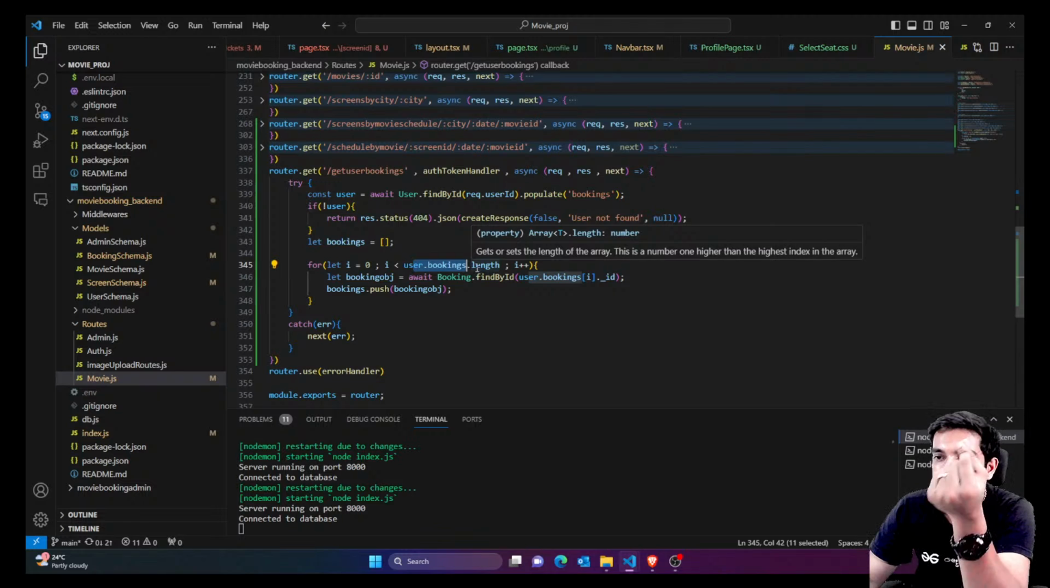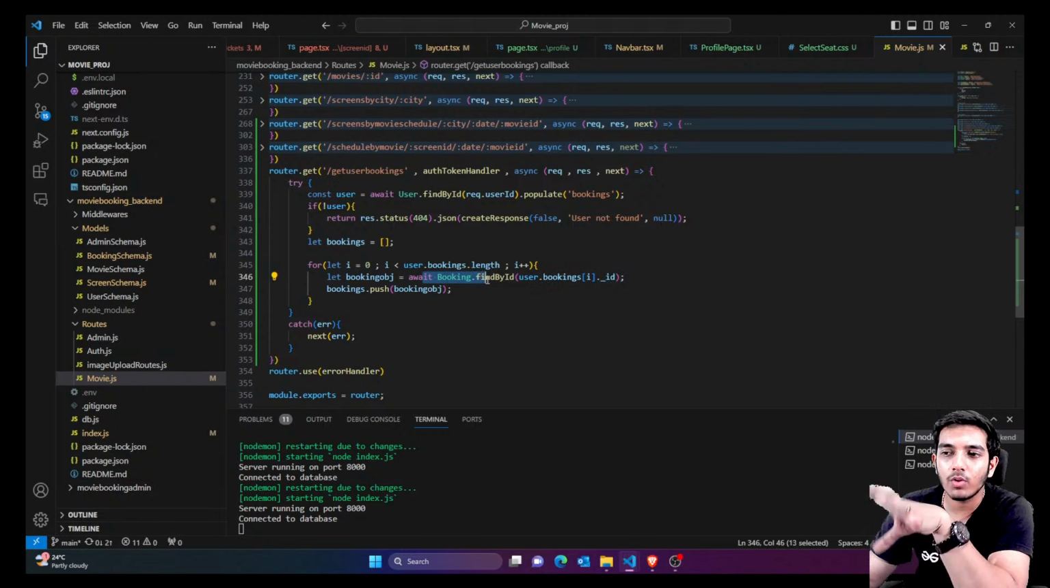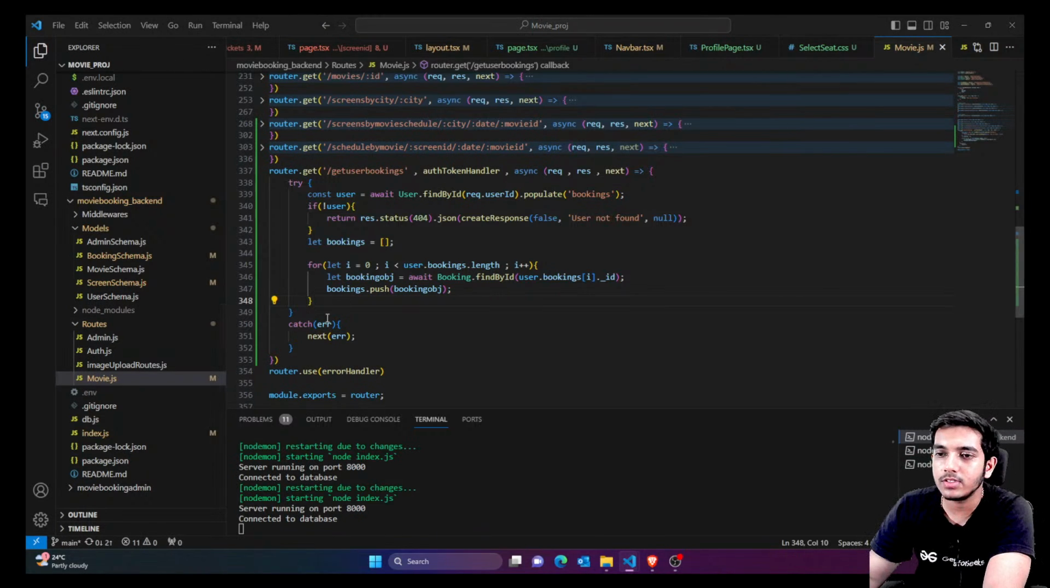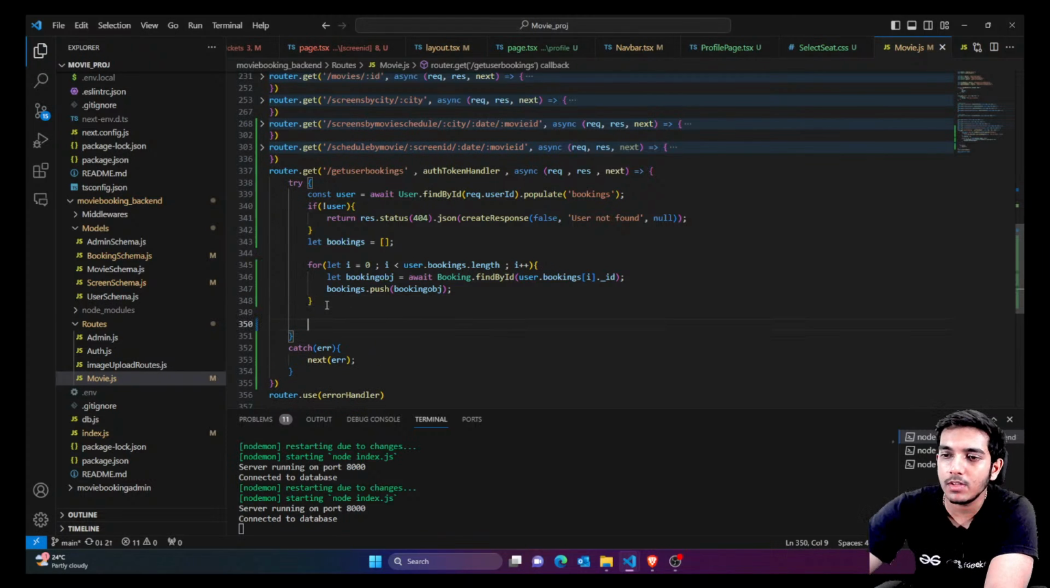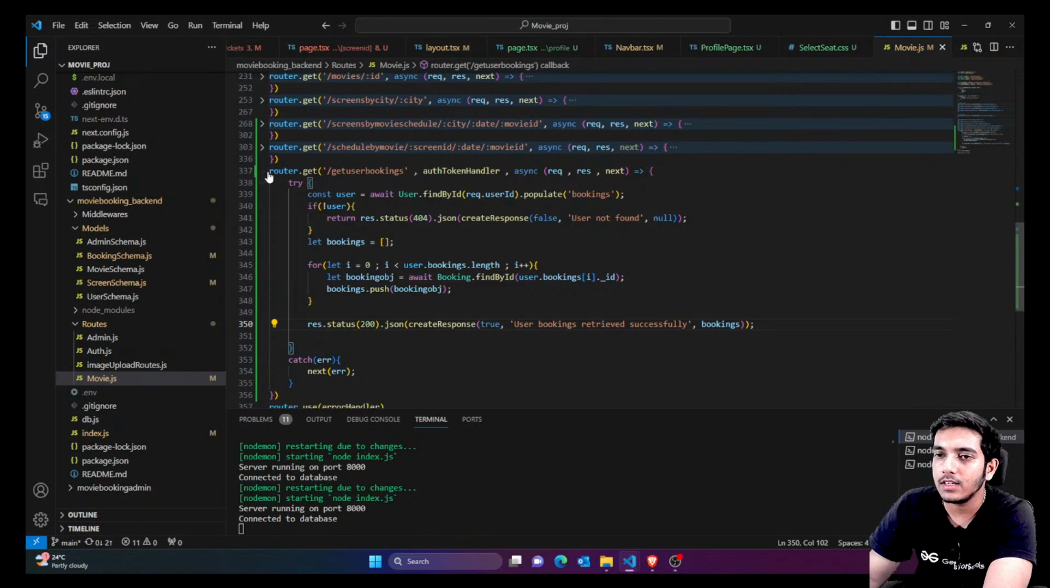So we are just saying that for each ID, just find that booking object and push it to this array. So you would get all the complete booking objects instead of the IDs now. Then as a response, you're just going to send those specific bookings. That means all the bookings of the user would be sent. That's it.